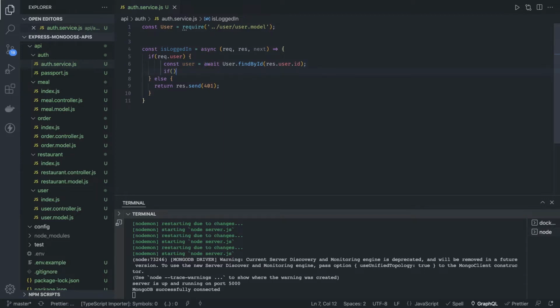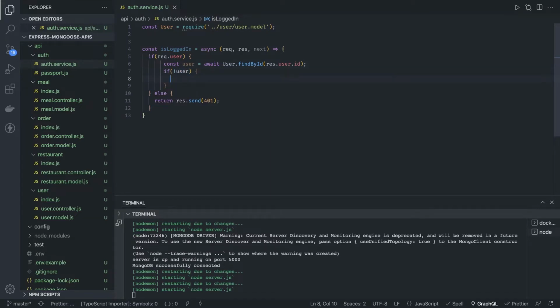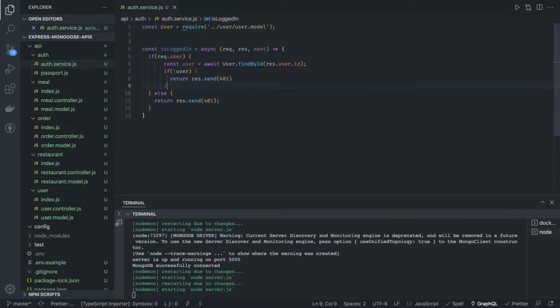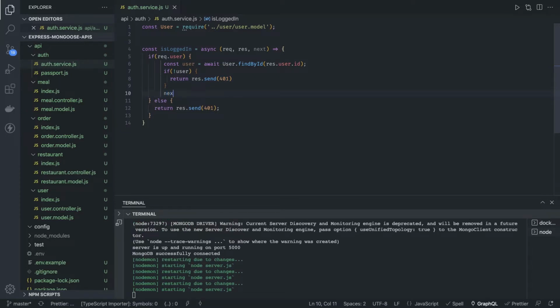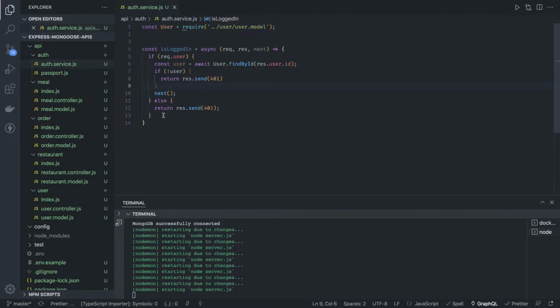Let's say if user is null, then you can simply return response.send 401. Otherwise we got the user object, so I can simply call next, nothing else, because the user object is already on the request object, so we don't need to do anything.